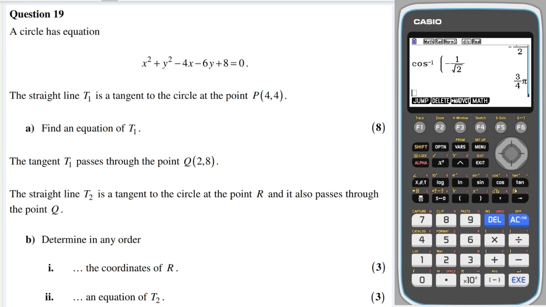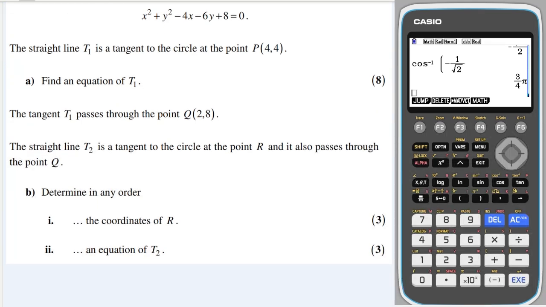Okay, question 19, we have a circle and it says a straight line t is tangent to the circle at that particular point. Find an equation of t. Okay, so first off what we're going to need to do is write that circle in completed the square form. So we're going to have x minus 2, because the x term is minus 4 there, squared, and then minus 2 squared is 4, so we take away 4. And then the y's, we're going to have plus y minus 3, because that's half of the minus 6, squared. Minus 3 squared is 9, so we take away 9. And we've also got to add on 8, and that's equal to 0.